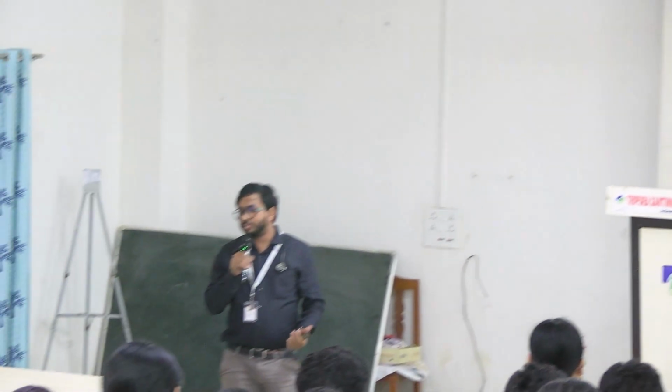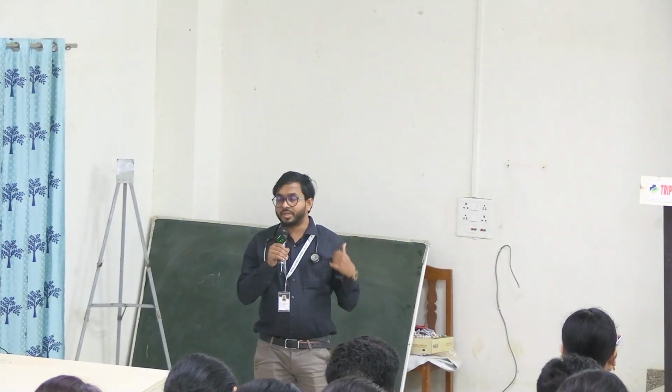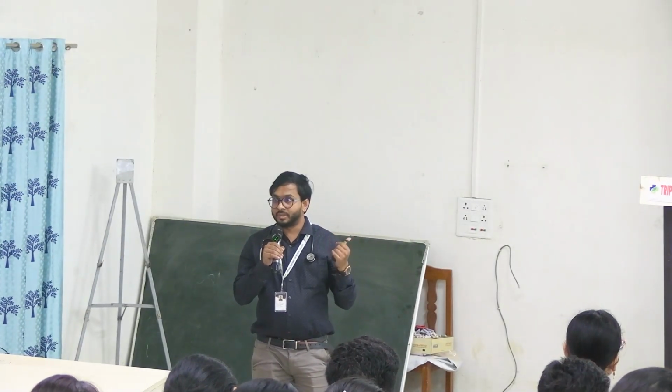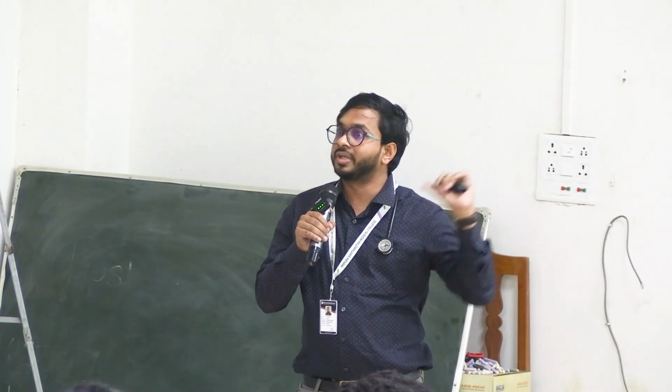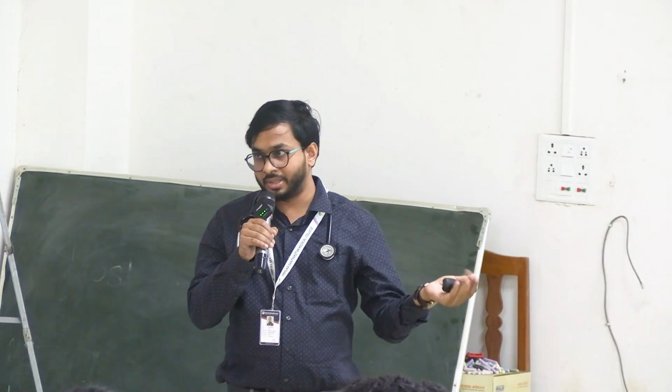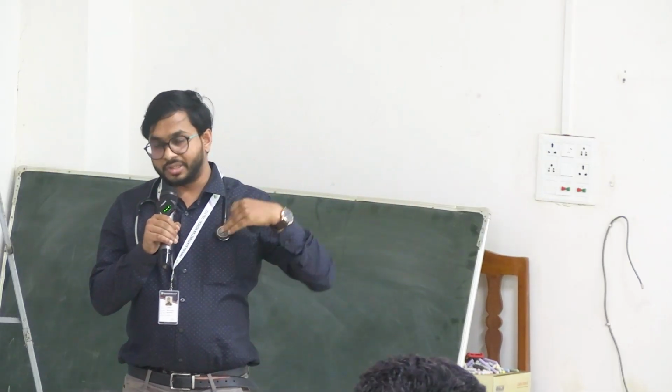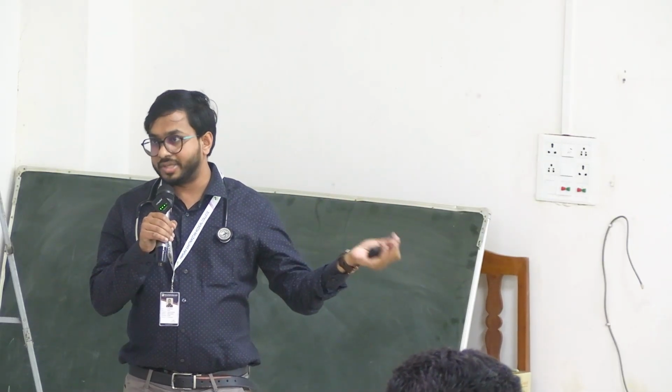So, what is diabetes? Diabetes means fasting blood sugar more than 126 milligram per dl. PP means postprandial, that is more than 200 milligram per dl. Okay. If HbA1c is more than 6.5 percent. When it is more than this limit, we call it diabetes mellitus.